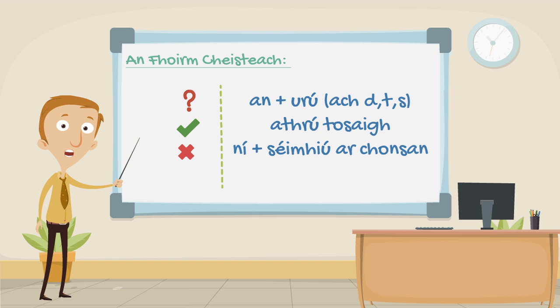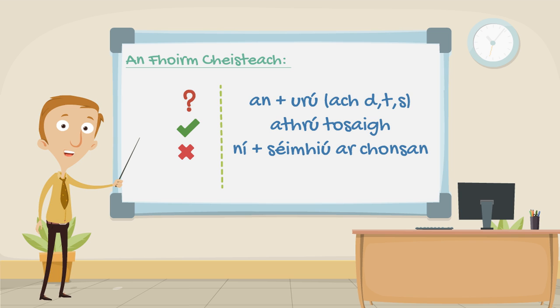To ask a question, we simply use an followed by an urú, but not on D, T or S. To answer a question positively, we use the standard ahrú tosaigh. And to answer negatively, we use ní followed by a séimhiú on a consonant.